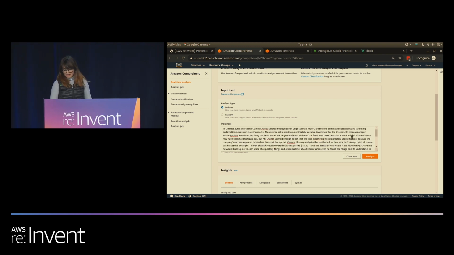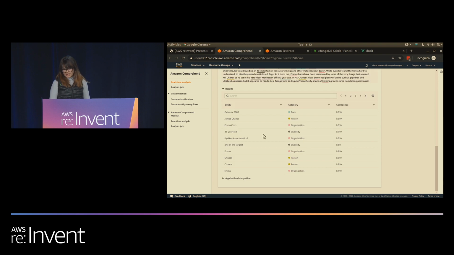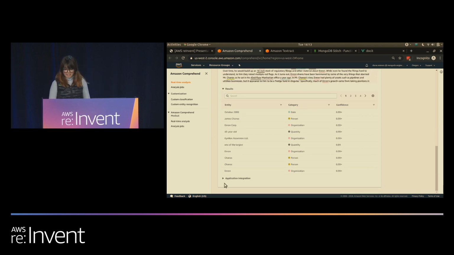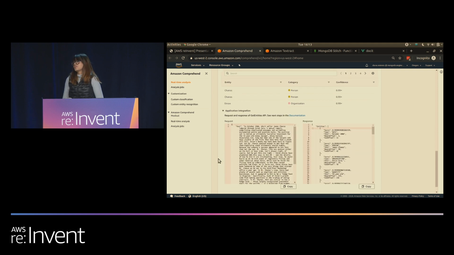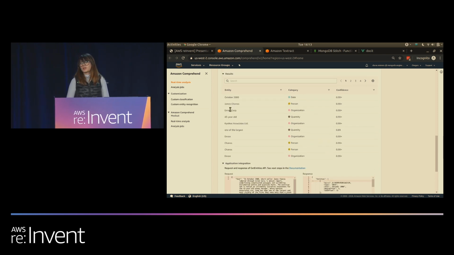Here, I've taken an article regarding Enron's sketchy annual reports, and with a single click, I am able to obtain all of the entities and key phrases in the original email. The output for this is in JSON format, which will come in handy very shortly. For each finding, we have a confidence level, which is ideal for setting thresholds.